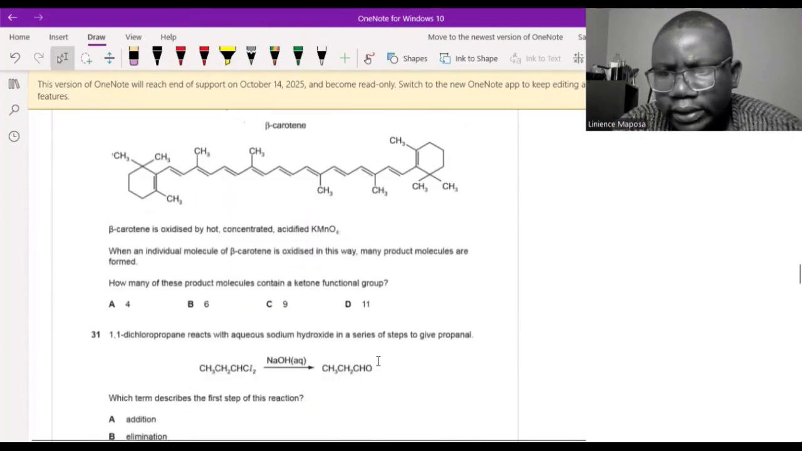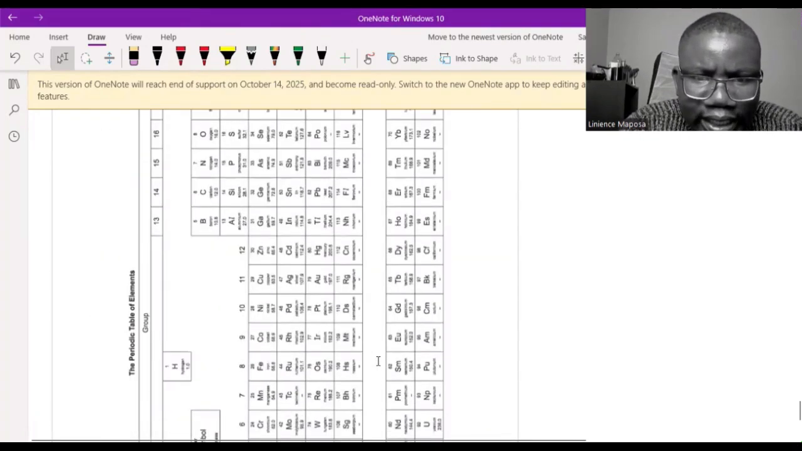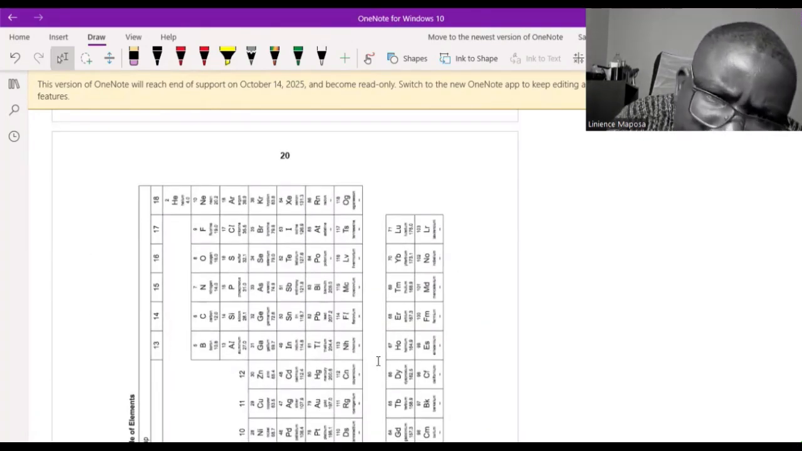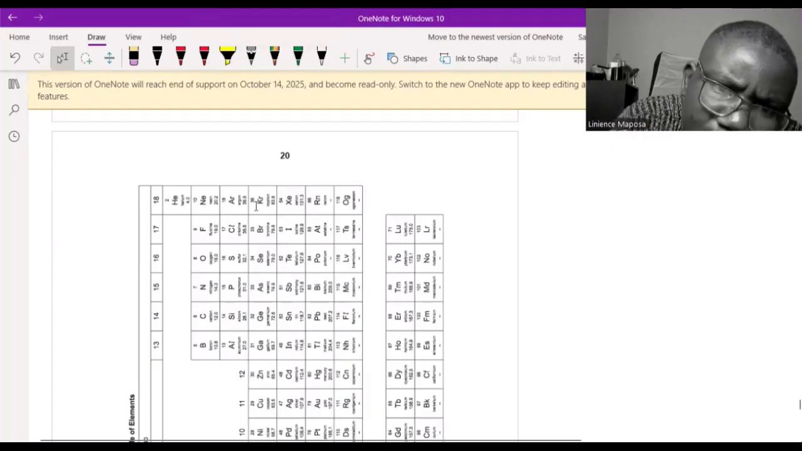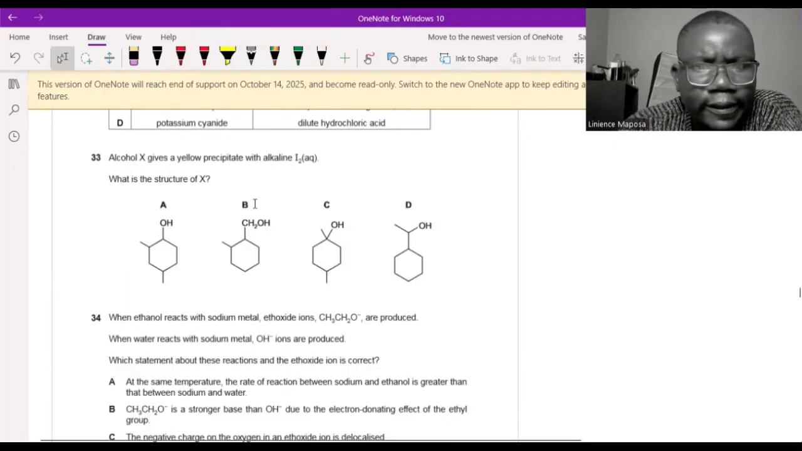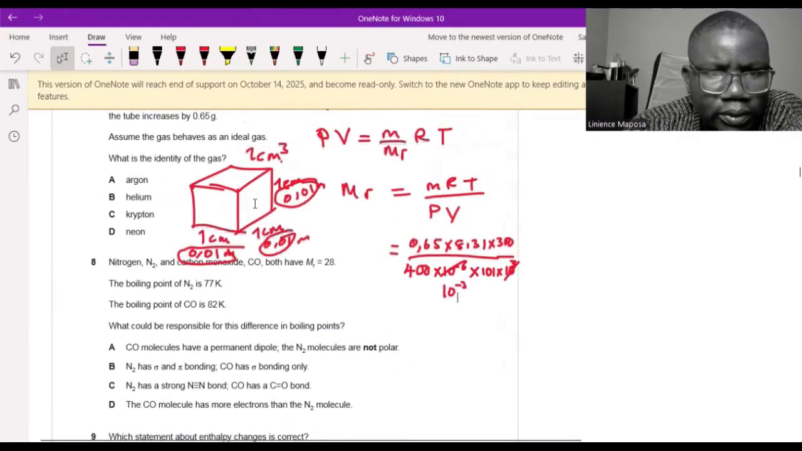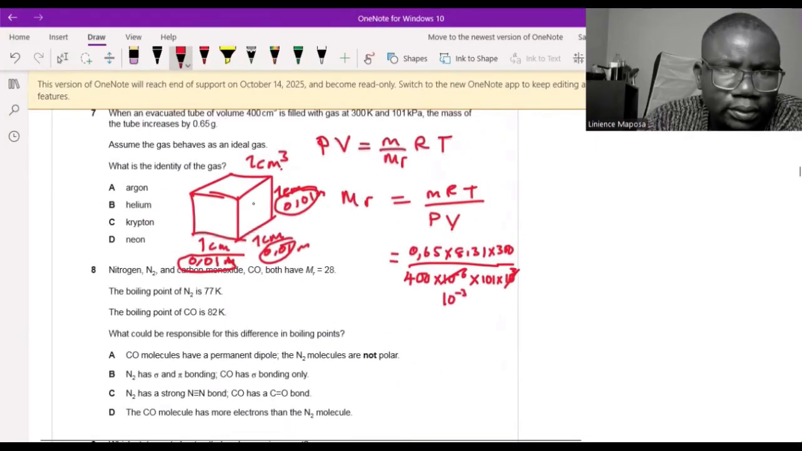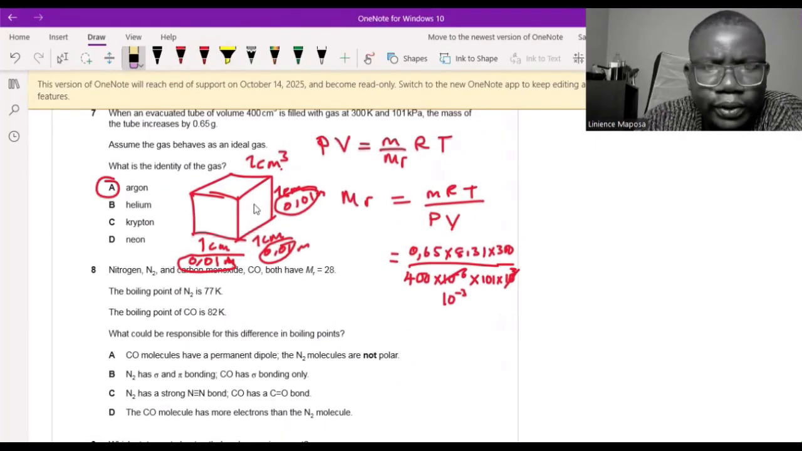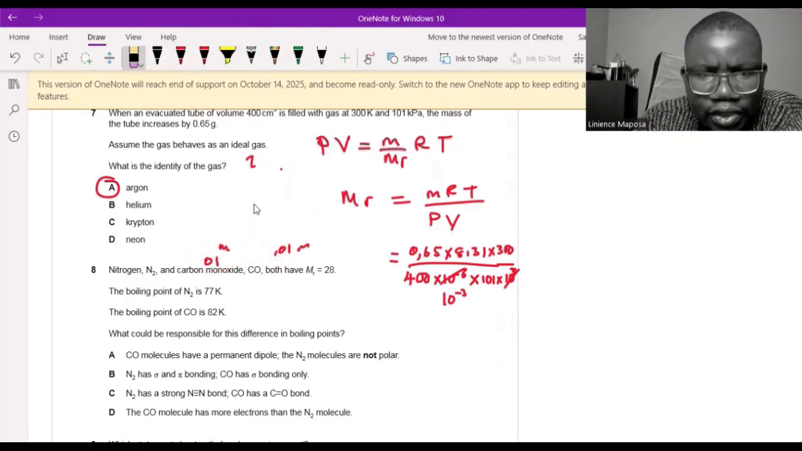So if I go down to the end of this paper, the periodic table, which gas has a mass of 40? It's argon, 39.9. So it's argon. The answer is argon. So we go back, we look for argon. Which question are we doing? Answer is A then, argon. That's the one with the molecular mass of 40.11, which is what you get there when you put that in your calculator.